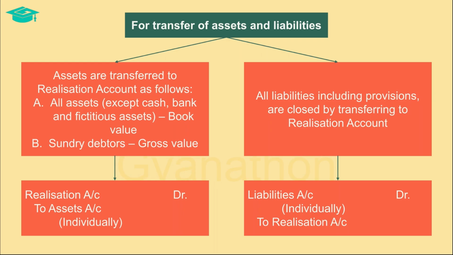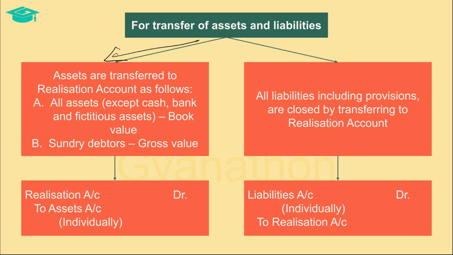Firstly, as we saw, all the assets and liabilities have to be transferred to the realization account. All the assets except cash and bank balances and fictitious assets are transferred to the realization account at book value, and the sundry debtors have to be transferred at their gross value, whereas the provision for doubtful debts is transferred along with the liabilities.